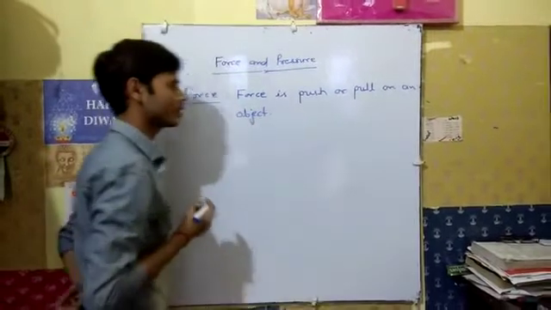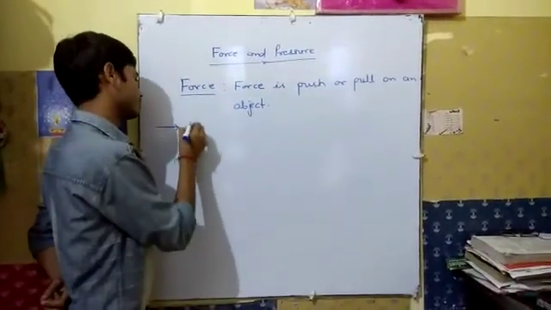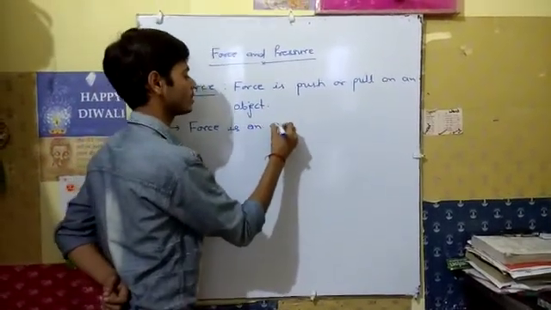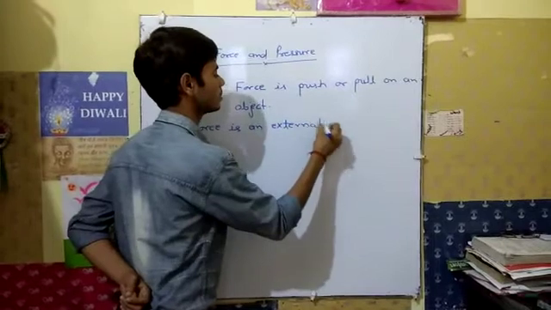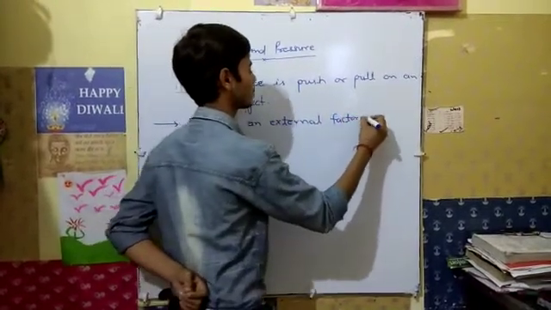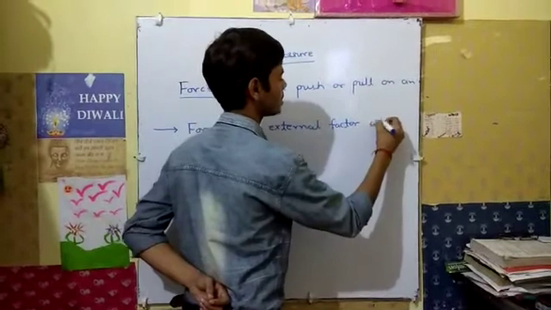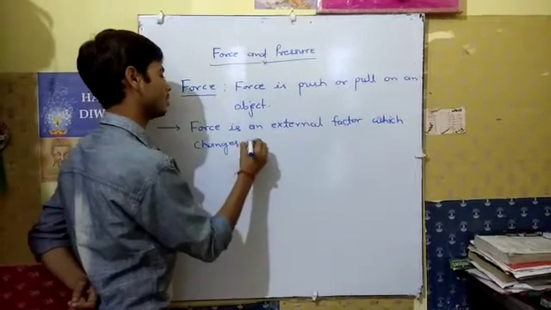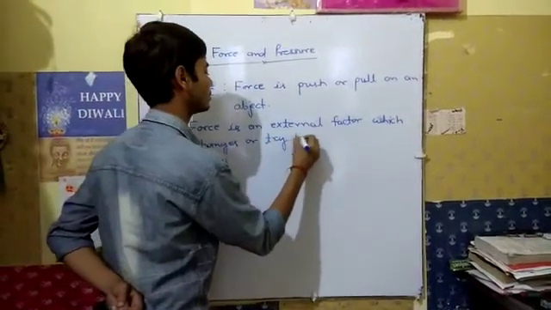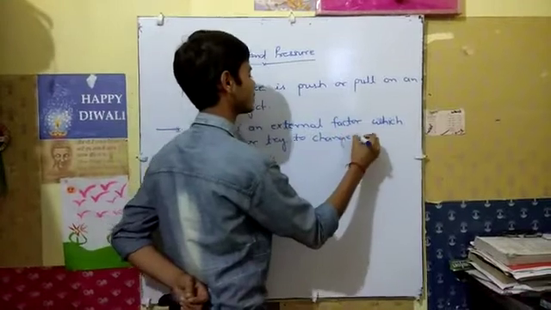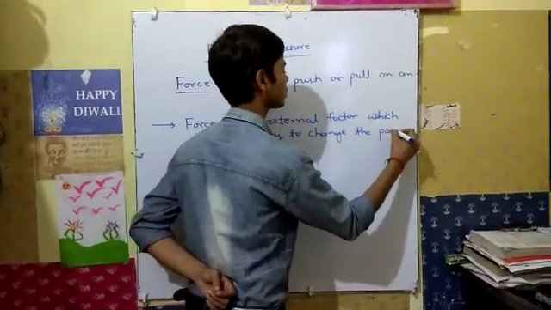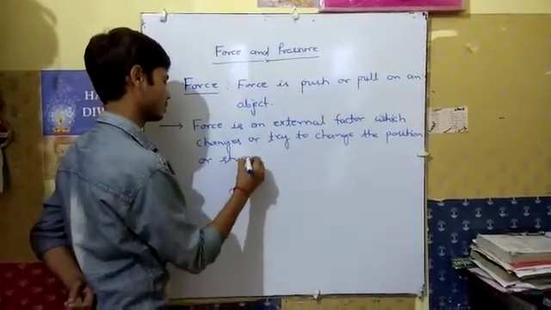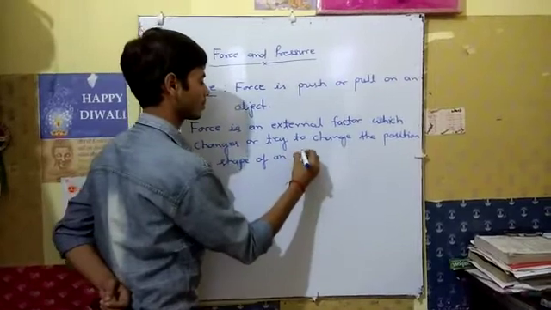And in another way, we can write: force is an external factor which changes or tries to change the position or shape of an object.